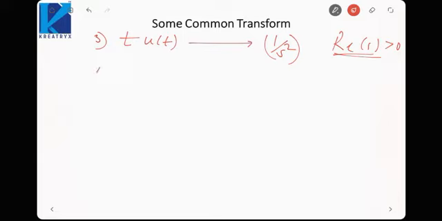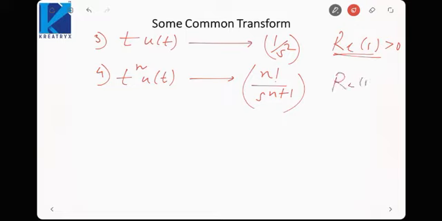Okay, similarly, if we keep on multiplying by t, let us say t raised to power n u(t), it would be n factorial by s raised to power n plus 1. This is one of the most important transforms that you always need to remember for t raised to power n u(t). Okay, it will be n factorial by s raised to power n plus 1. ROC would remain same. Real part of s is greater than 0.